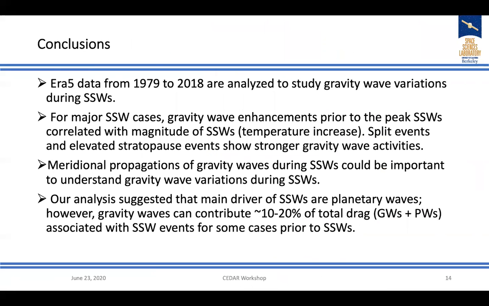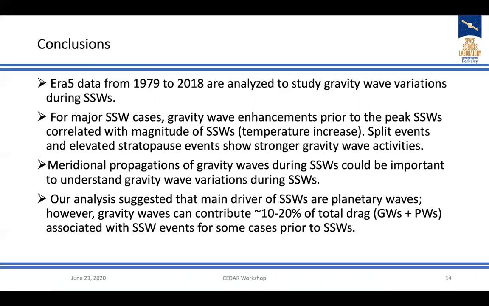So, conclusions. We analyzed ERA5 data from 1979 to 2018. For the major SSW cases, a gravity wave enhancement is observed prior to the SSW, and split events and elevated stratopause events show stronger gravity wave activities compared to displacement events.